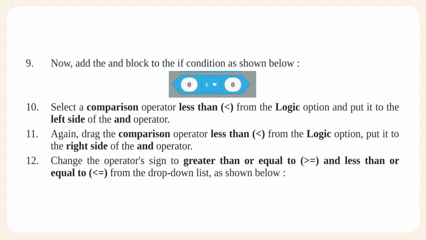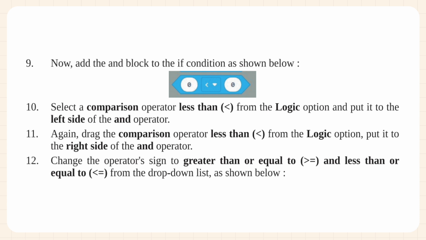Now, add the AND block to the if condition as shown below. 10. Select a comparison operator less than from the Logic option and put it to the left side of the AND operator. 11. Again, drag the comparison operator less than from the Logic option, put it to the right side of the AND operator.